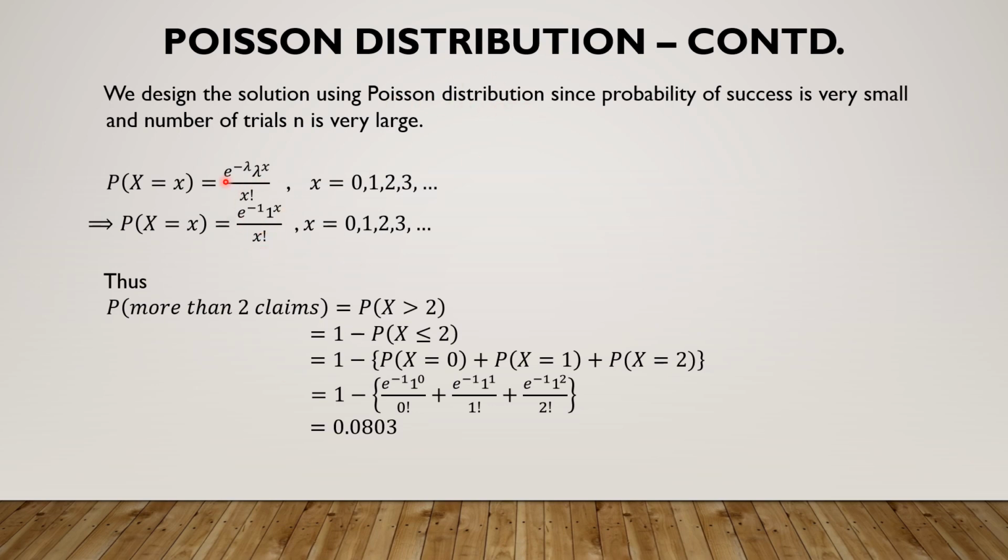By a direct application of the mass function, we can solve the problem. More than 2 claims means X must take values greater than 2. Greater than 2 indicates 3, 4, 5, so on up to infinity. We cannot evaluate up to infinity, therefore we take its complementary event. For greater than 2, the complementary is less than or equal to 2. Less than or equal to 2 means x equal to 0, x equal to 1, and x equal to 2. By directly solving using the mass function and the calculator, we find the required probability to be 0.0803. One really wishes that the deaths because of corona also is as low probable as the one that we have done here.